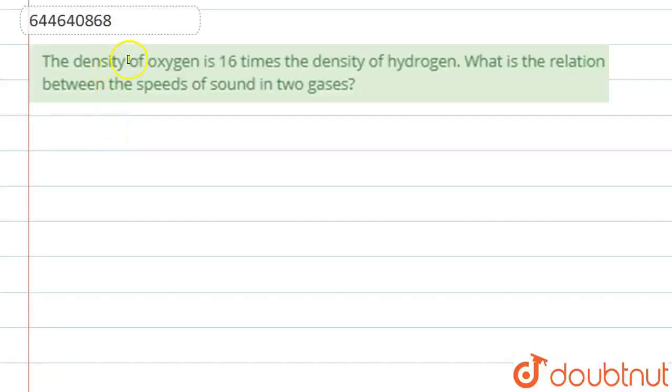Well, hello students. Now we're going to see this question. The question says that the density of oxygen is 16 times the density of hydrogen. What is the relation between speeds of sound in the two gases? So basically in the question it's given that the density of oxygen is equal to 16 times the density of hydrogen.